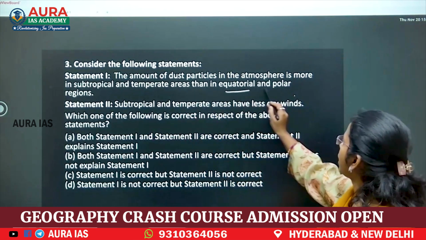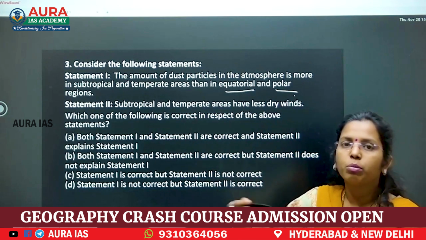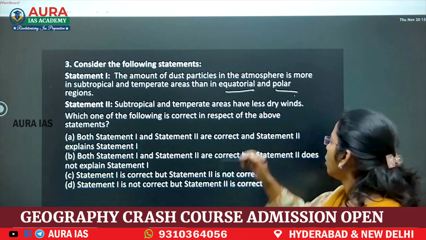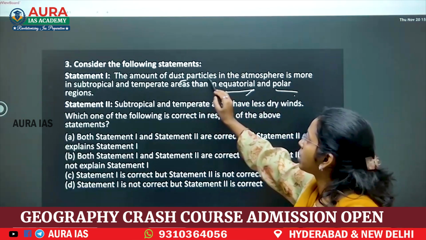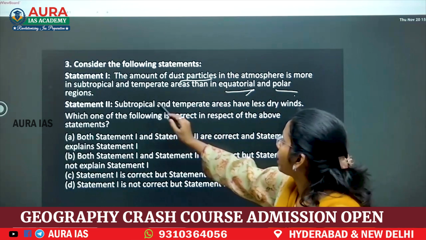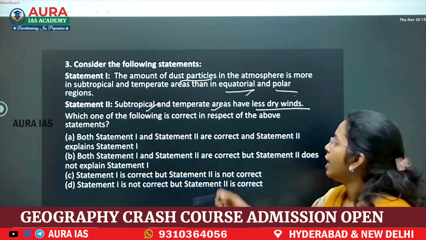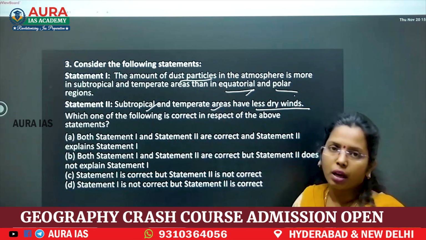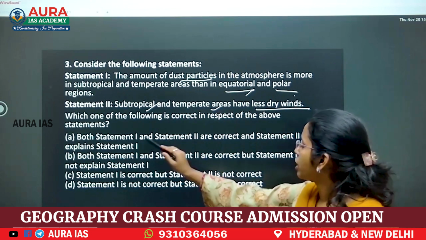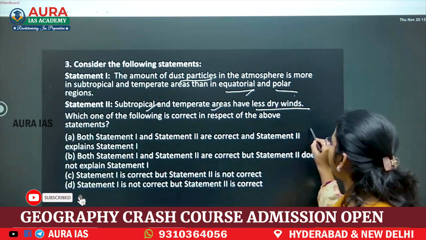In equatorial and polar regions, in the equatorial you will see more humidity and more precipitation, so dry winds are very low. No dry winds means fewer dust particles. Subtropical and temperate have less dry winds. If they have less dry winds, they don't have a high amount of dust particles, right? So what will be the answer? Both statements 1 and 2 are correct and statement 2 explains statement 1? No.